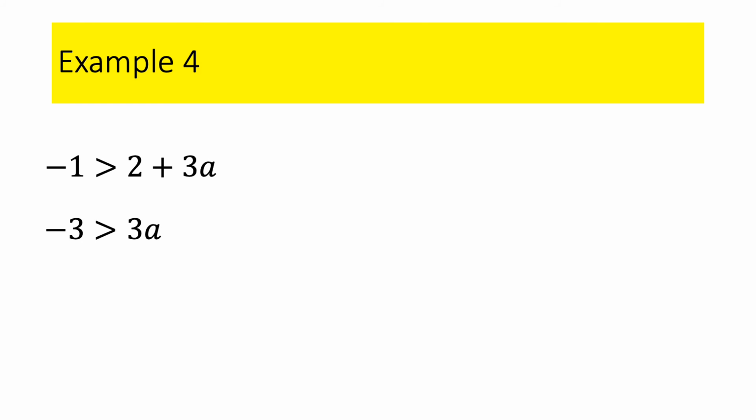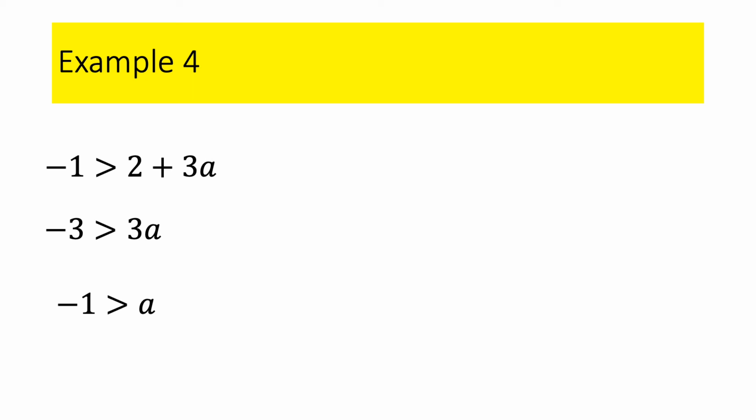We're not dividing by a negative number. So the inequality does not flip. Negative 3 divided by positive 3 is negative 1. So even though the answer is negative, I didn't flip the inequality. We only flip it when you actually multiply or divide by a negative number. Boy, it sounds like I said that 8 times.